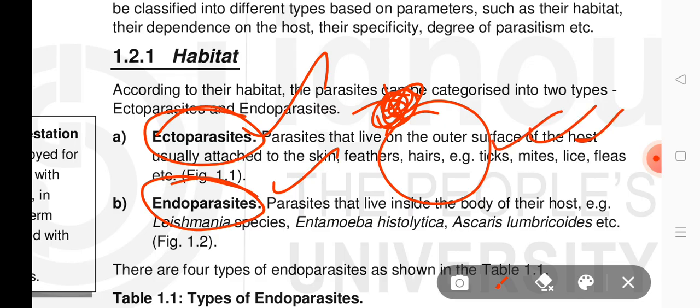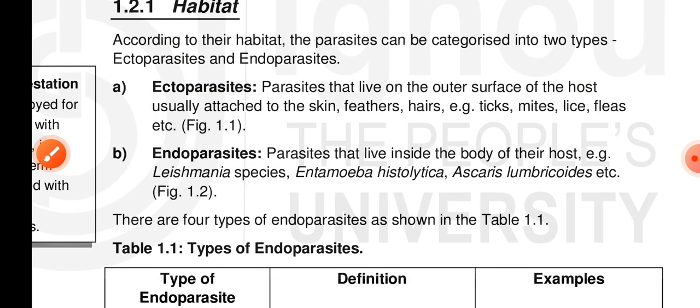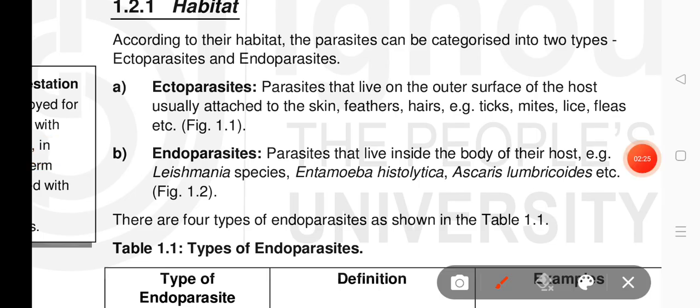These parasites are divided into two types on the basis of habitat: ectoparasite and endoparasite. An endoparasite is a parasite which lives inside the body of its host. Parasites that live inside the body of their host are endoparasites. Examples of endoparasites are Leishmania, Entamoeba histolytica, and Ascaris lumbricoides. There are many types of endoparasites.